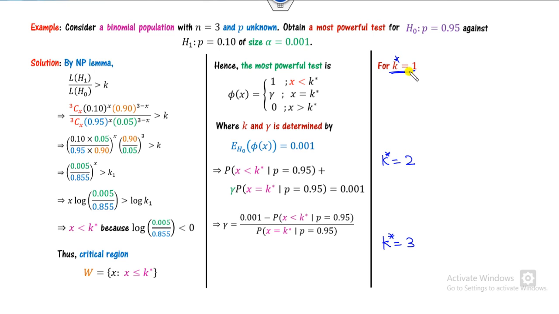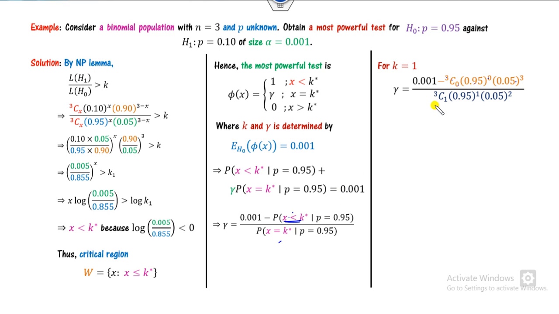So what will happen if k is equal to 1? You can substitute here. So x is less than 1, which means 0. So we can say nC0 p raised to power x and here. And this is for k equal to 1. After solving, you will get this number, which lies between 0 and 1.